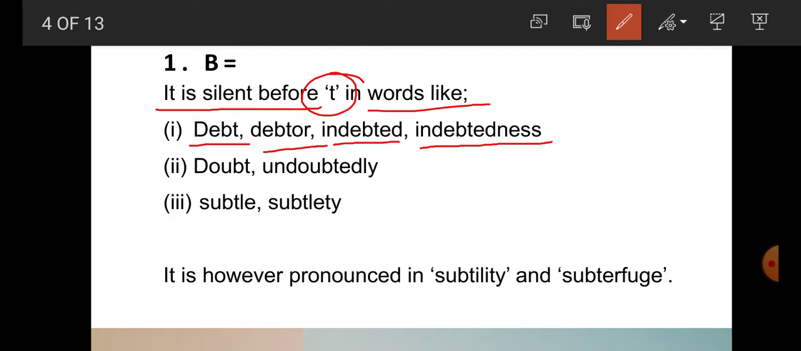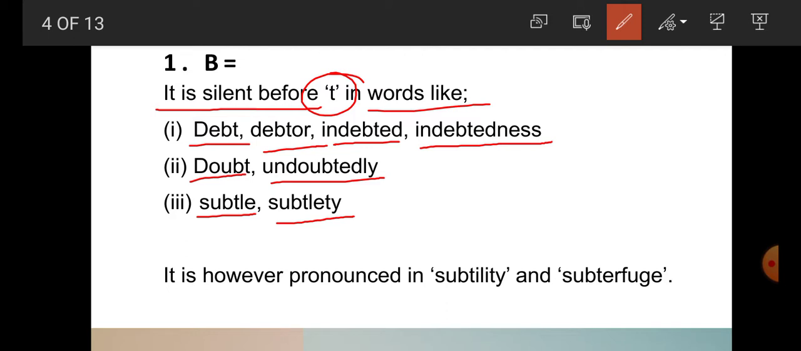Now the next group of words: doubt, undoubtedly. Now the next word, students, subtle, and subtlety. So we got that in these words the letter B is silent.